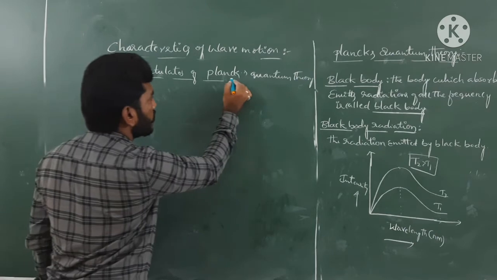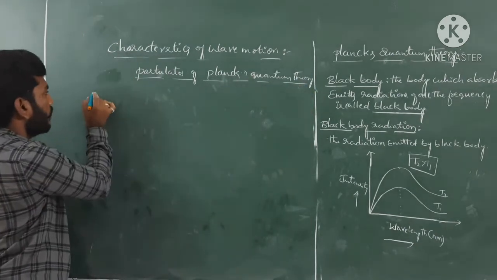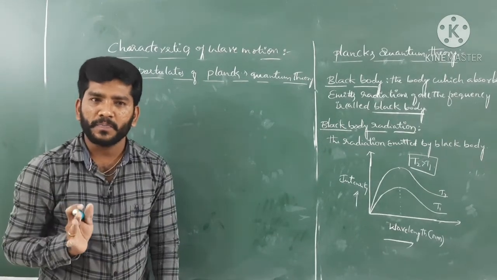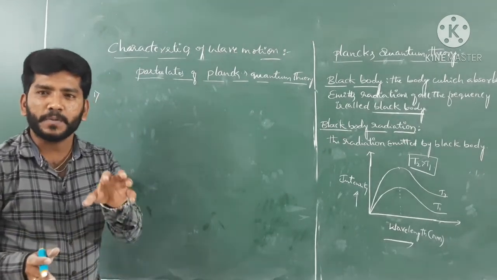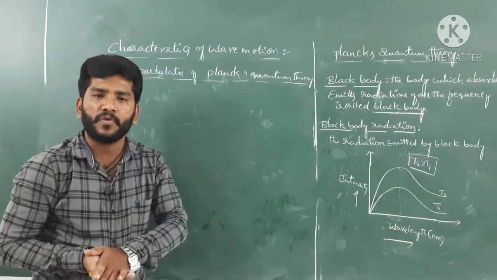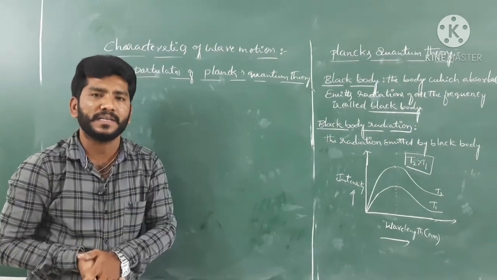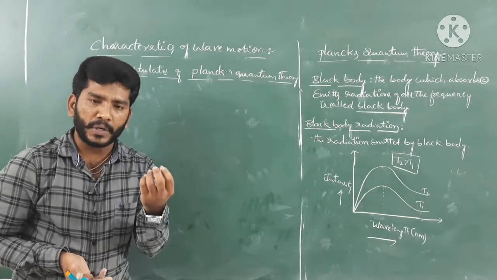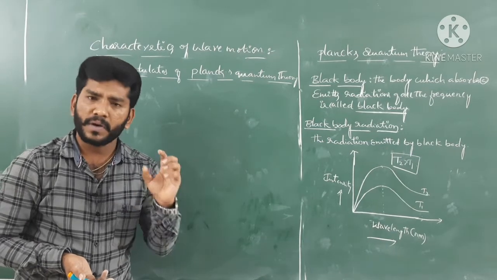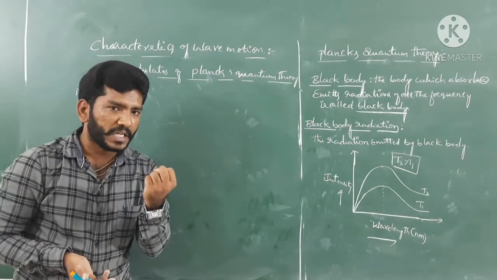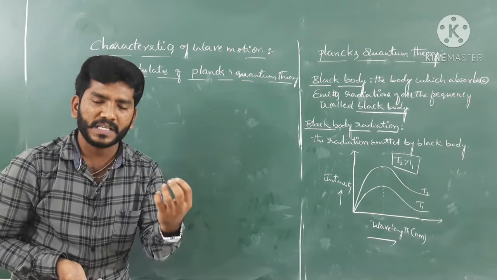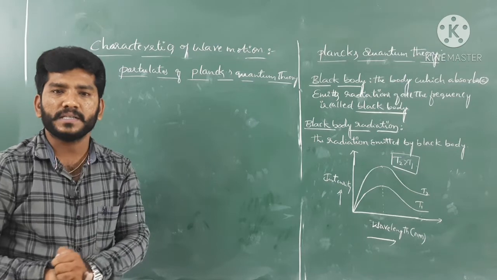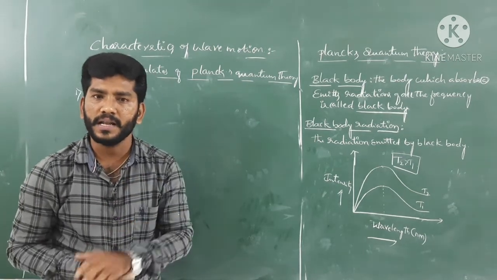So what are the postulates he made here? Very first, if you consider one particular atom or a molecule, the atom or molecule absorbs energy or emits energy in the form of a small discrete quantity called a photon or quanta. The thing is that if you consider one particular atom or molecule, it is going to absorb some energy or emit some energy which is in the form of a small discrete quantity, guys. That particular thing we can call a photon or a quanta.